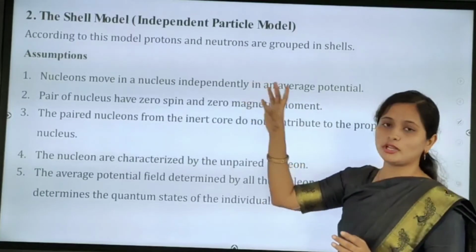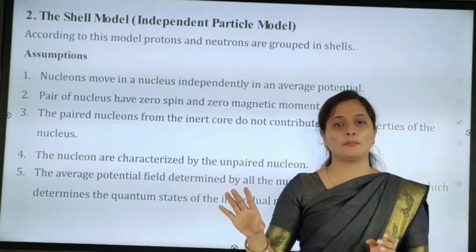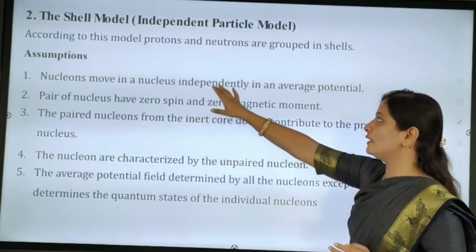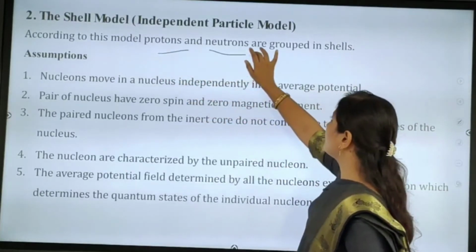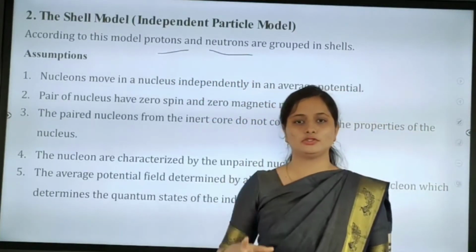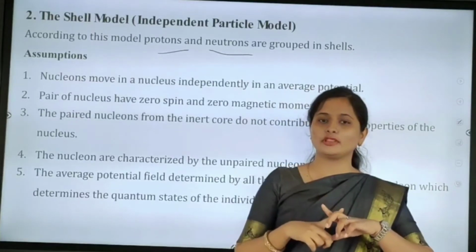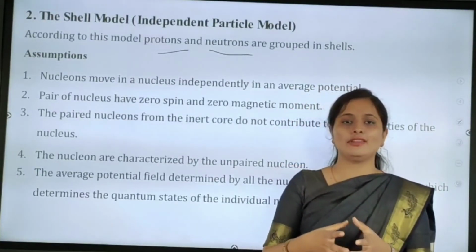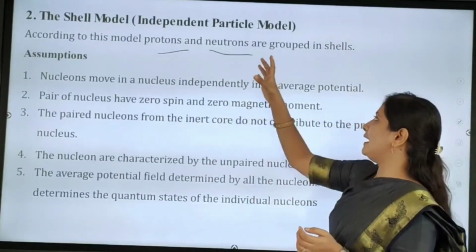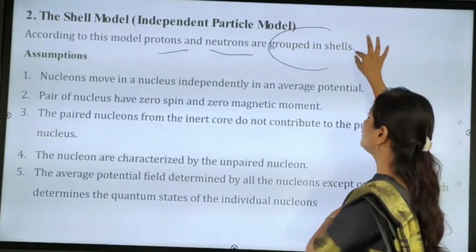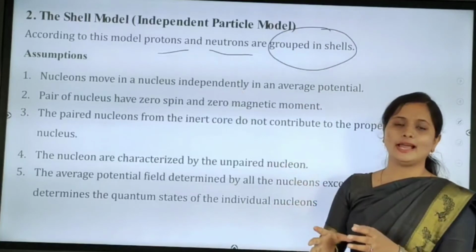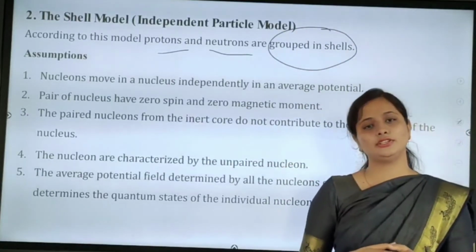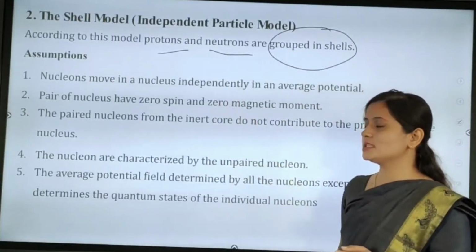According to the shell model, not the liquid drop model, protons and neutrons are grouped in a shell. Already we know that 2 protons with opposite spin and 2 neutrons with opposite spin form a tight bond. That grouping in a shell is what we call the shell model. Let's see the assumptions.